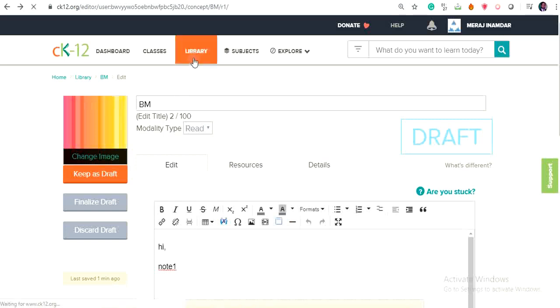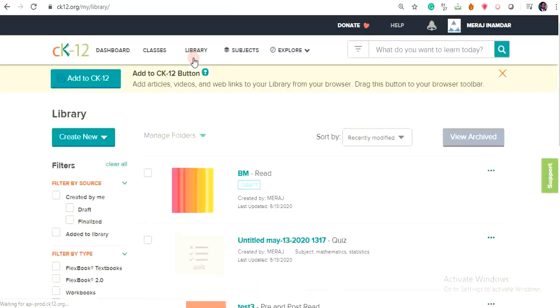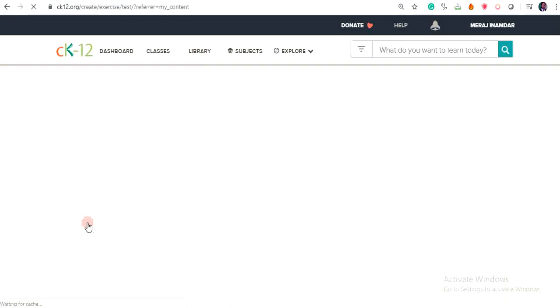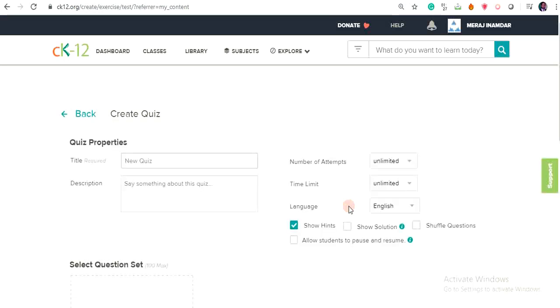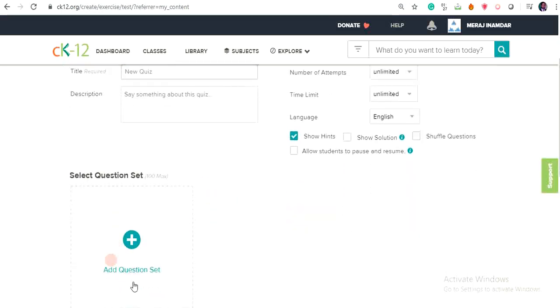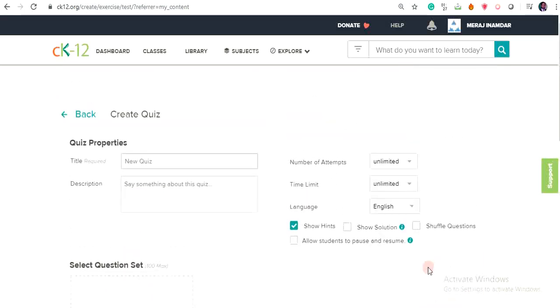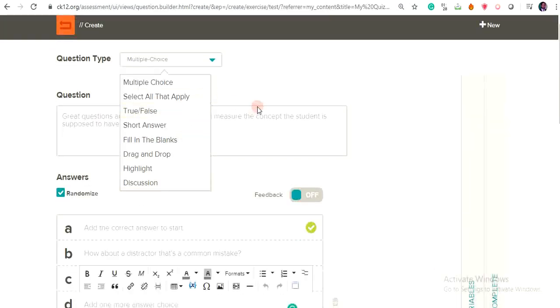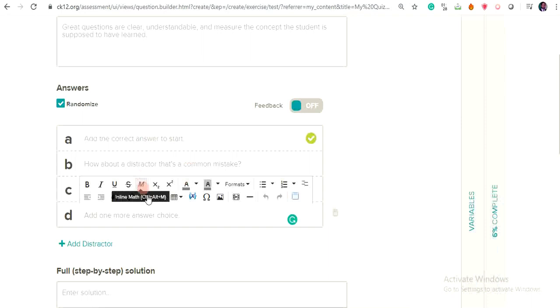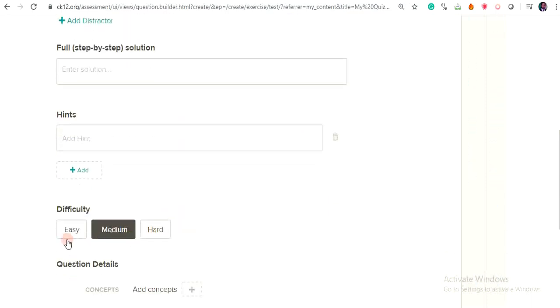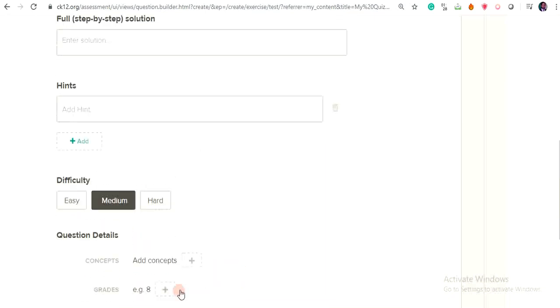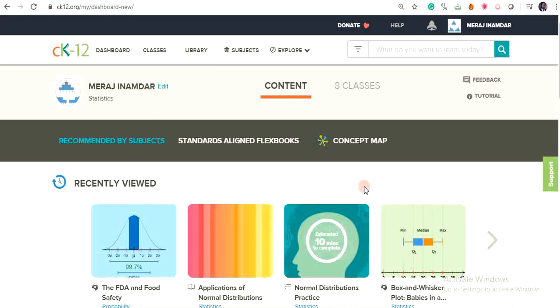Now, if I want to create quizzes for my class, I will again go to the library and say create new. I will click on the quiz. Then it will ask whether I want to create from the question bank or create my own. From the drop down I can form various kinds of questions here. I can write the input here, and I can configure the various difficulty levels. So this way you can create various resources through this learning management software.